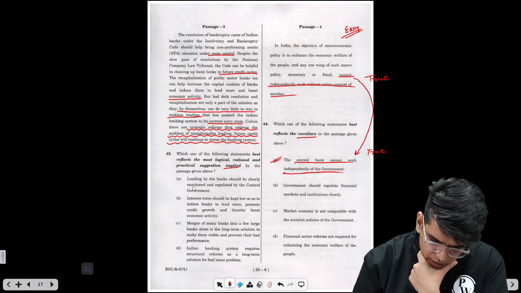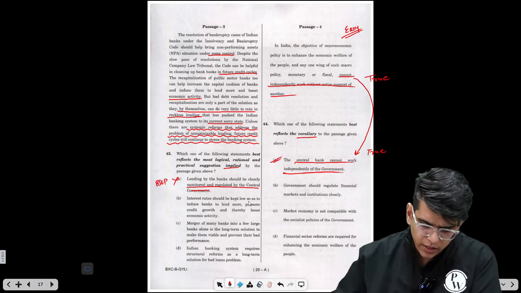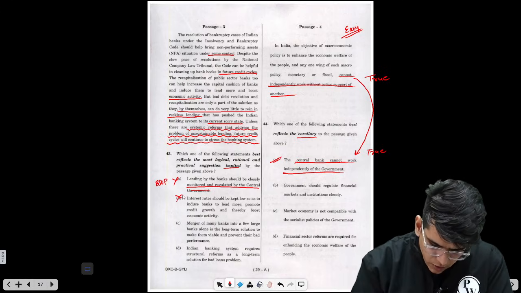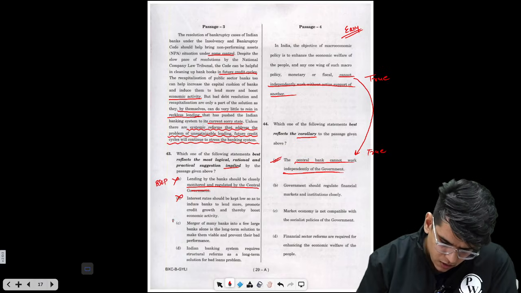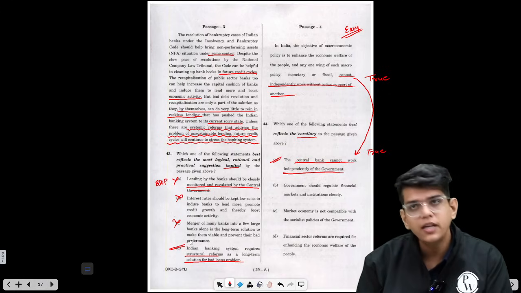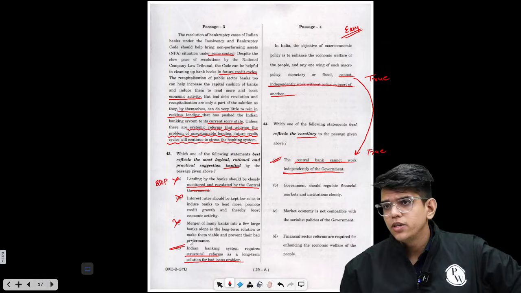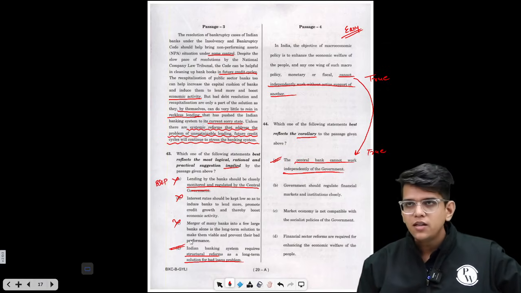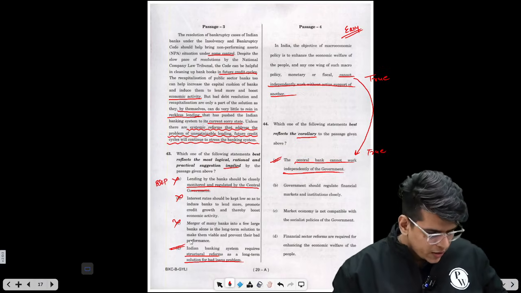Lending by banks should be closely monitored by government: beyond the scope of the passage, not discussed. Interest rate should be kept low so as to induce banks to lend more: interest rate, no discussion. Merger of many banks into few larger banks alone is the long-term solution: this is not discussed. Indian banking system requires structural reforms as a long-term solution to the bad loan problem, right? We need structural reforms. How to lend, that is the main issue. If we sort that out, we will face fewer bad banks in future, probably. Okay, so you can attempt such questions.